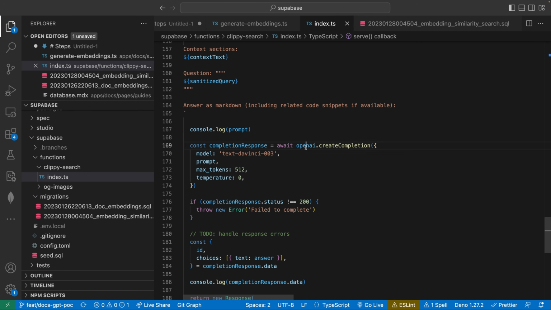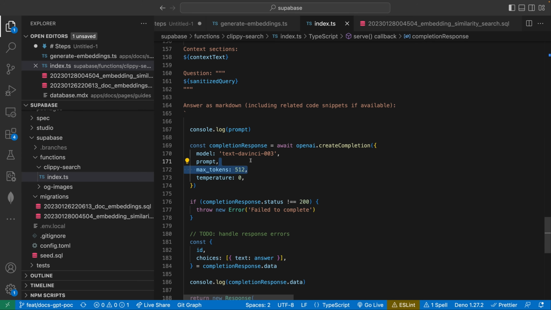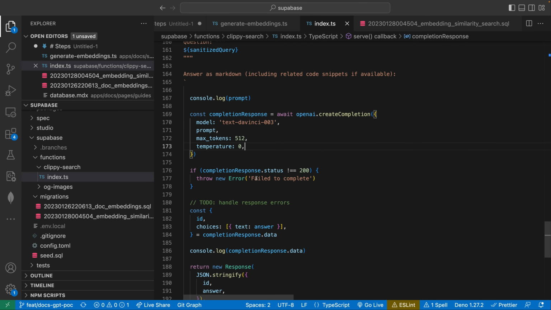What's the last step? We're just using OpenAI's library, again, to call the completion endpoint, passing in the model, this prompt that we've crafted, the maximum number of tokens it should respond with, which you can control. And in this case, we set the temperature as well. I'm not going to go super deep into temperature, but think of temperature as how deterministic you want the answer to be.